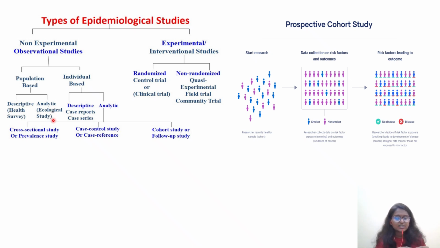whereas in an analytical ecological study, you will collect soil samples, water samples or air samples. You will study the impact of that particular chemical or spill in that particular geographical area. That comes under ecological study.